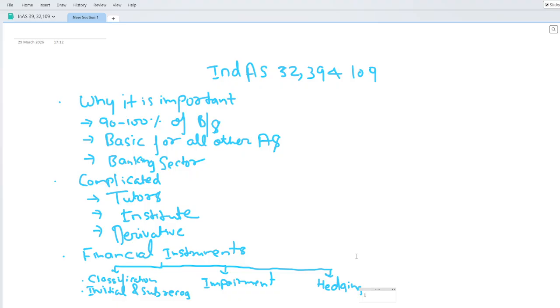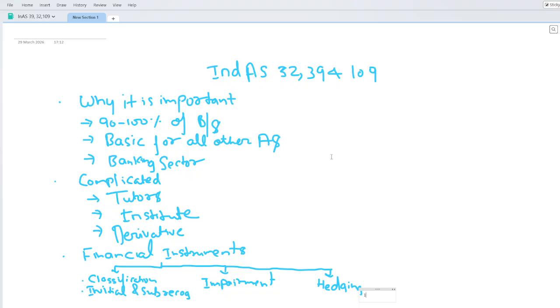So it's a very gray, unexplored area. It is still evolving, so you need to understand it. If you correlate with the CA course, they hardly touch on all these concepts. And if you're going for an interview in the banking sector, they are expecting these things: what is a financial instrument, then the financial asset, and similarly in the financial liability, you have a compound financial instrument.